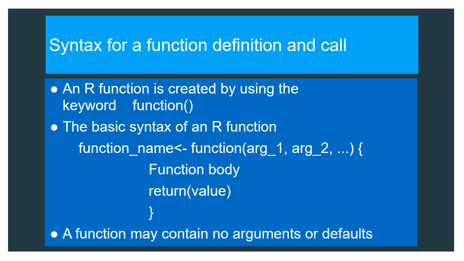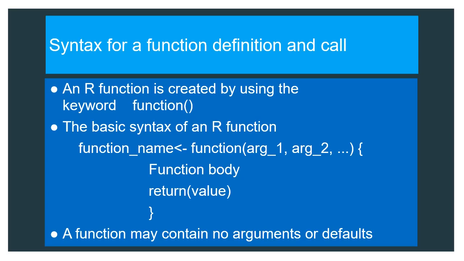The different parts of a function are: the function name, that is the actual name of the function. It is stored in an R environment as an object with this name. Arguments, which are placeholders. When a function is invoked, we pass values to these arguments. Arguments are optional, that is, a function may contain no arguments. Also, arguments can have default values. The function body contains a collection of statements which define what the function does. The return value of a function is the last expression in the function body to be evaluated.